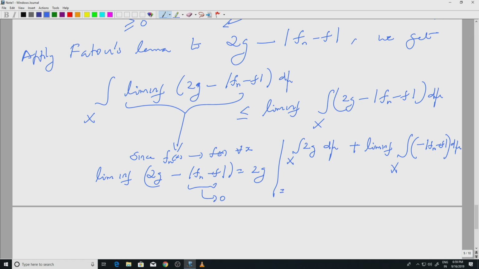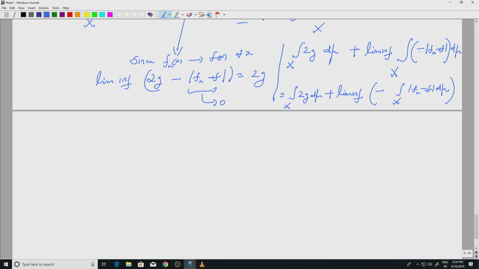So, let me write it again: the integral over X of 2g dμ plus, the minus will come out of the integral, but not out of the lim inf. So, one more step: lim inf of minus the integral over X of |f_n - f| dμ. So, I am taking some positive numbers, looking at their negative and taking the limit.